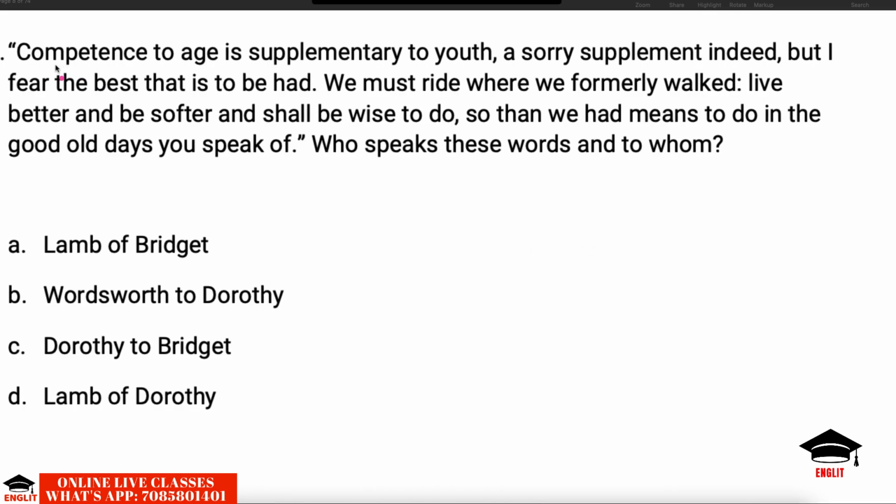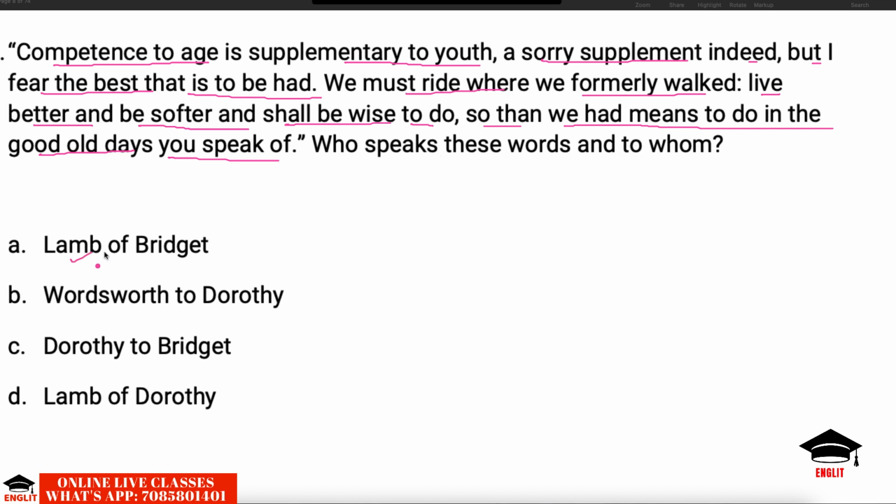Next question. Competence to age is supplementary to youth. A sorry supplement indeed. But I fear the best that is to be had. We must ride where we formerly walked, live better and be softer, and shall be wise to do so, then when we had means to do in the good old days you speak of. Who speaks these words to whom?